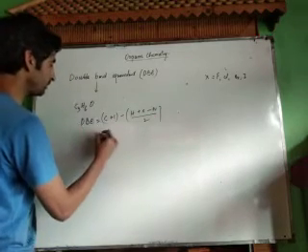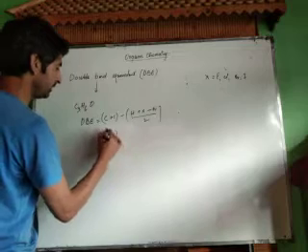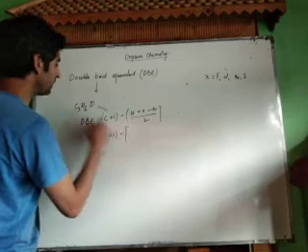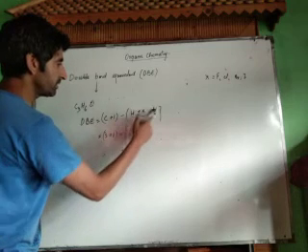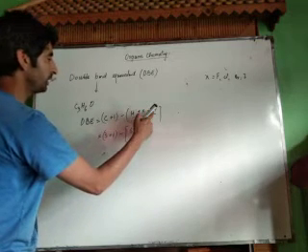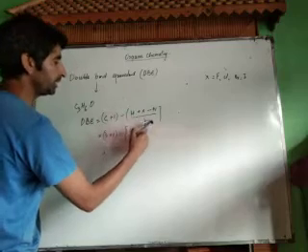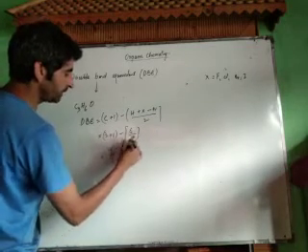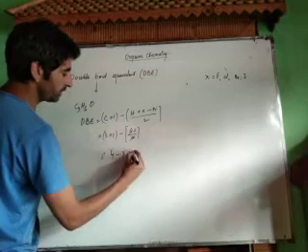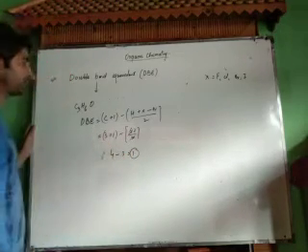What is C? Number of carbon atoms, that is 3 plus 1 minus, the number of hydrogen atoms, we have 6. The number of halogen, we have 0. The number of nitrogen, we have 0, divided by 2. That is 3 plus 1, 4, minus 3, is equal to 1. There should be one unsaturation.